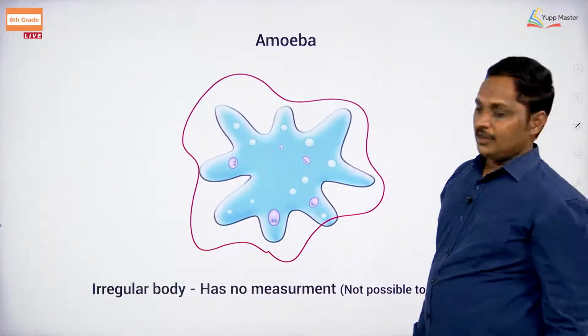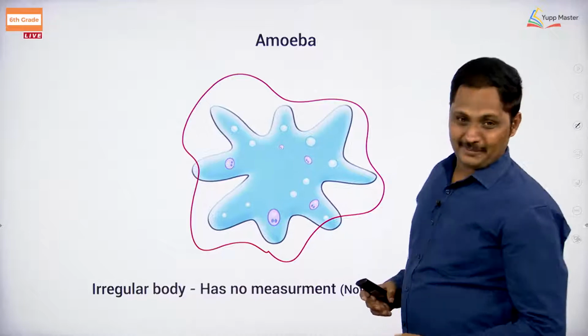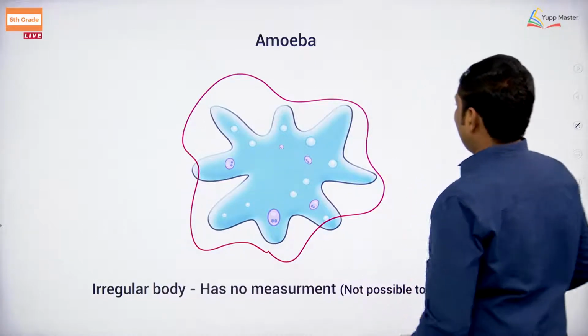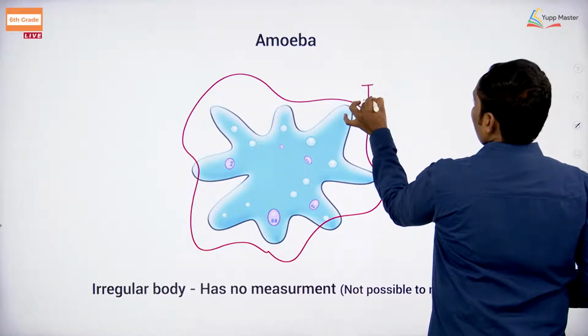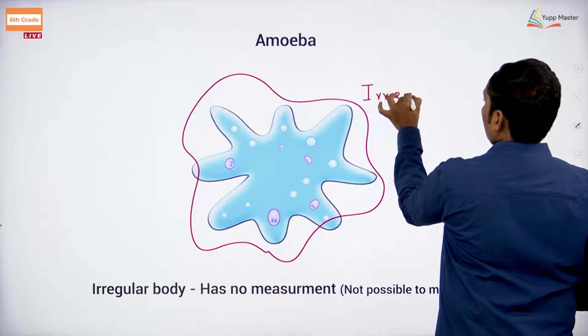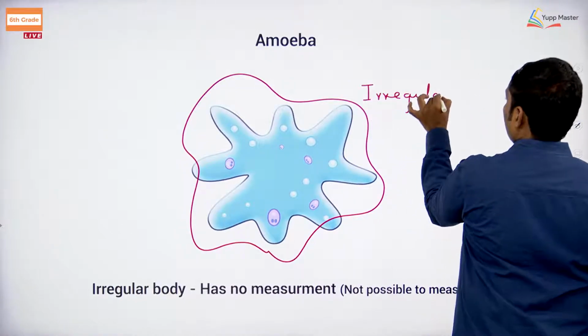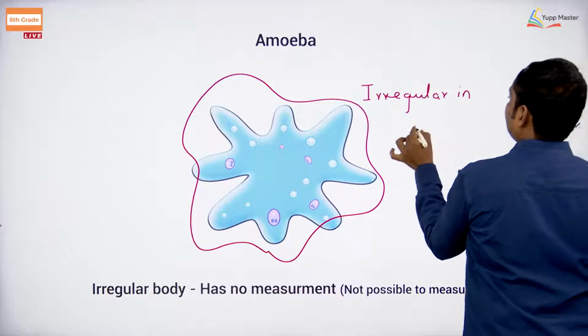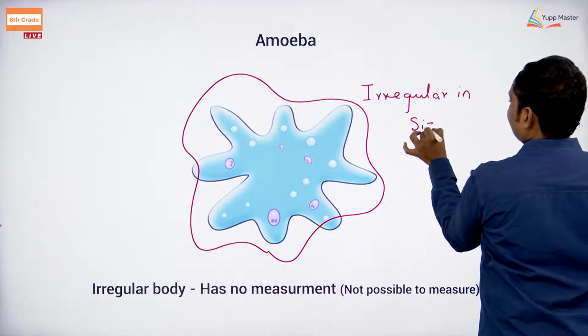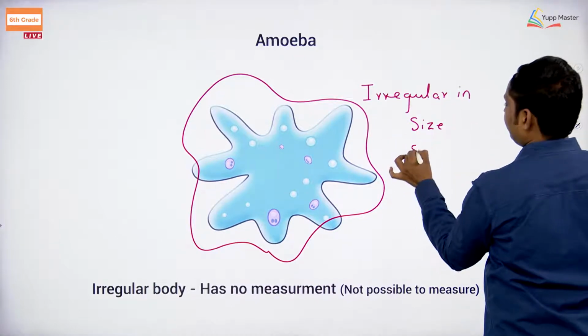You can't get this measurement. It is irregular in size, shape.